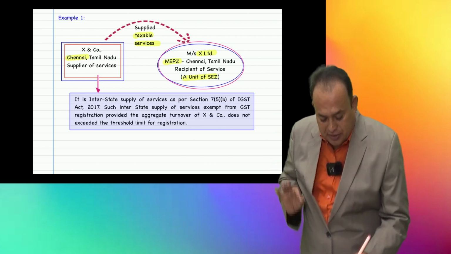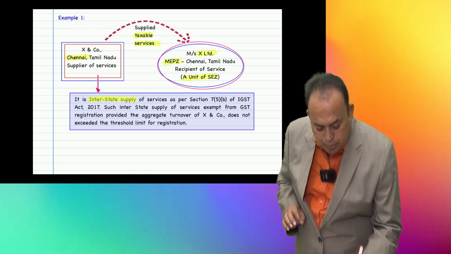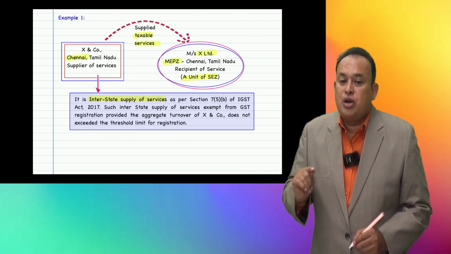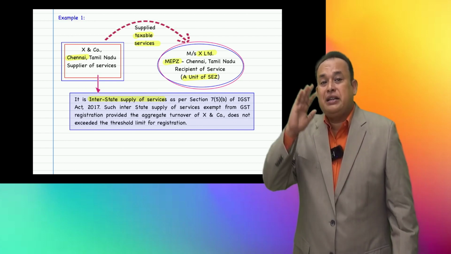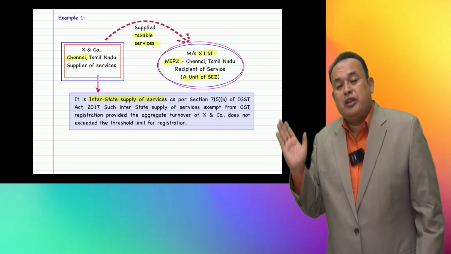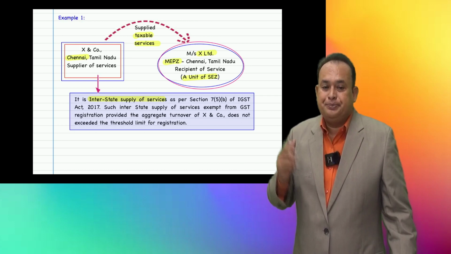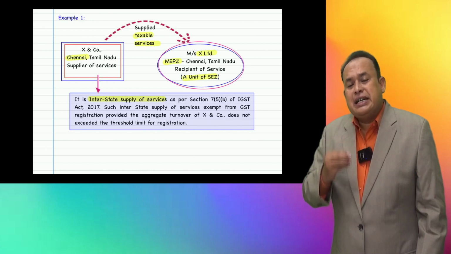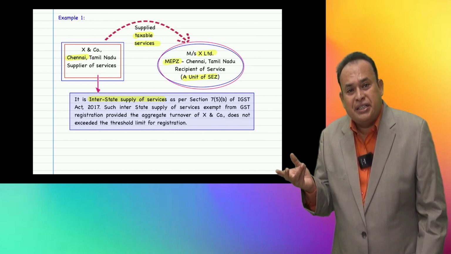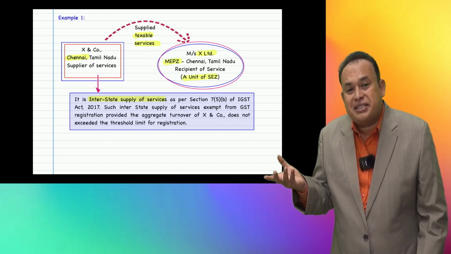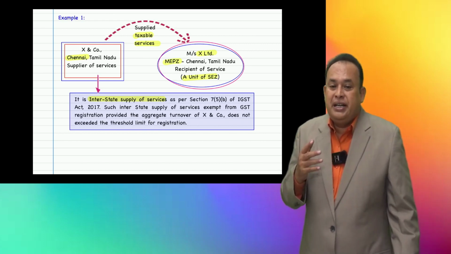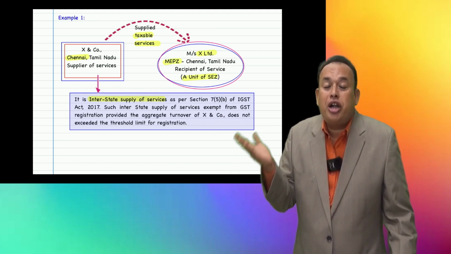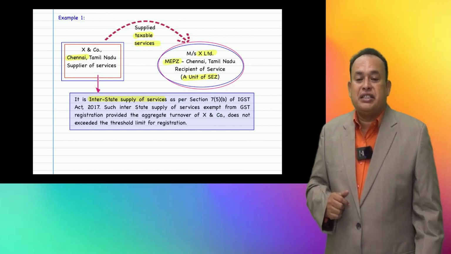It is interstate supply of services, as referred to under section 7 clause 5(b) of IGST. This point has already been elaborated under the chapter on place of supply. Such interstate supply of services is exempted from GST registration, provided the aggregate turnover of X and company, namely the supplier of service, does not exceed the threshold limit for registration.